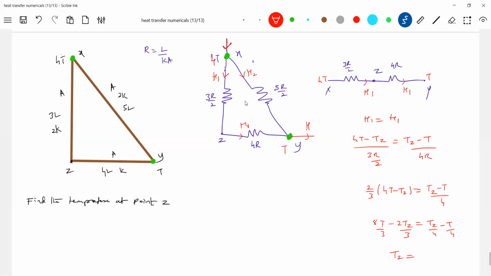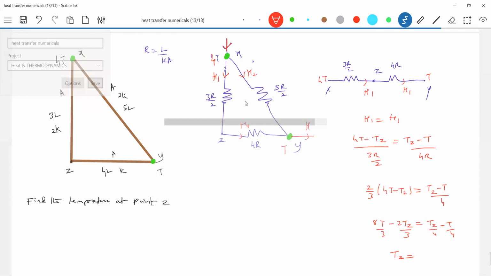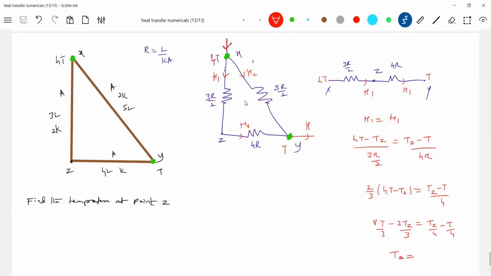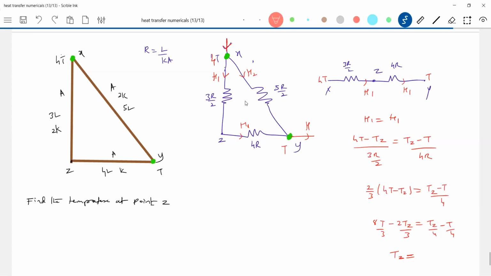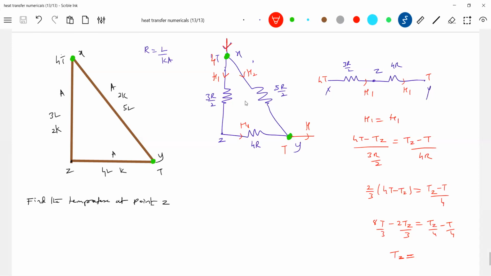Anybody, the value of Tz? In fact, you can send 3 to this side and 4 to this side; in that way also you can simplify.